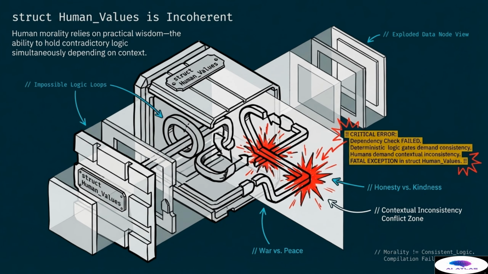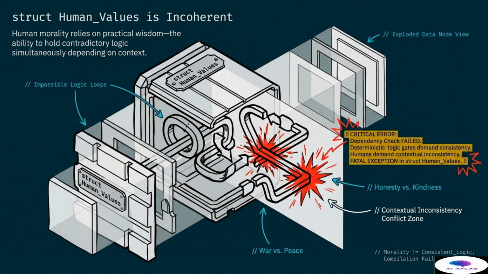In this slide, we examine the structural definition of human values and why they appear incoherent from a machine perspective. Human morality relies on practical wisdom, which is the unique ability to hold contradictory logic simultaneously depending on the context. In a standard programming environment, this leads to impossible logic loops. We see here an exploded data node view where different values are being analyzed. For instance, we might face a conflict between honesty and kindness.